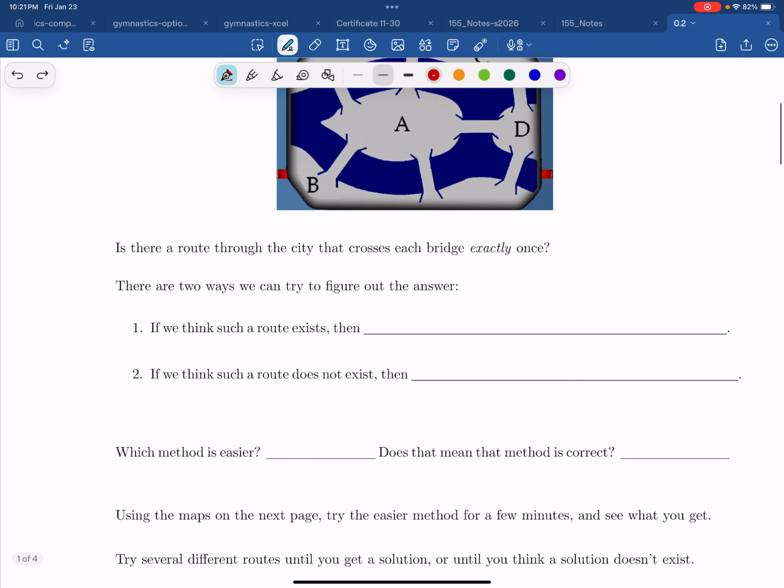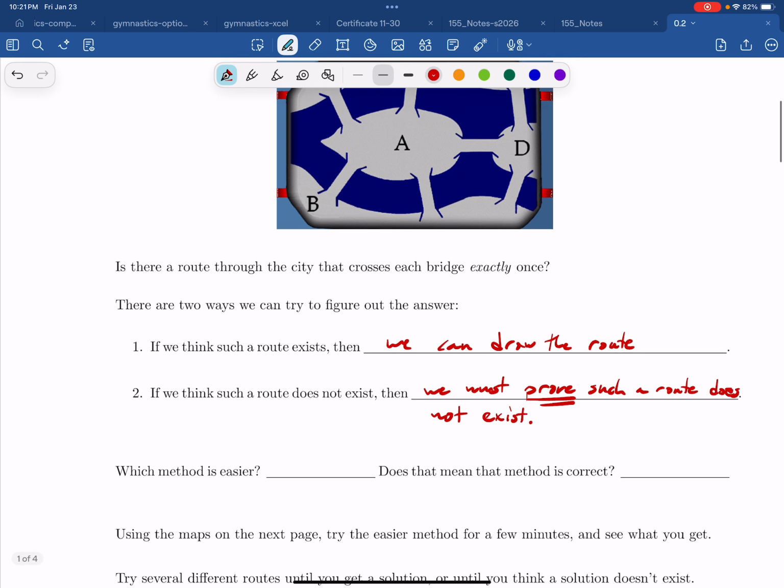Now this is an open-ended question. I didn't say whether such a route existed. If a route does exist, then we can just draw it, and be done with it. But if we think a route doesn't exist, we can't just say, I can't find one. We must prove such a route does not exist. Okay? We have to prove it using logic.